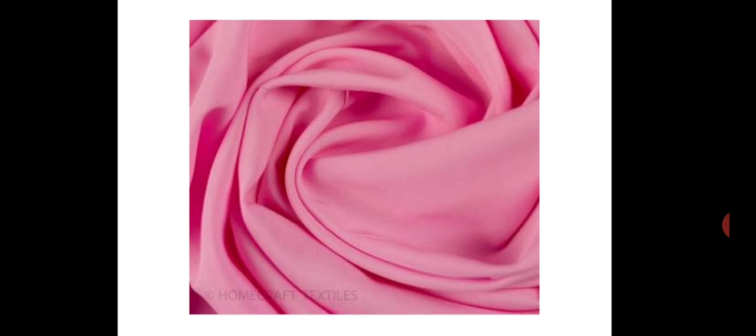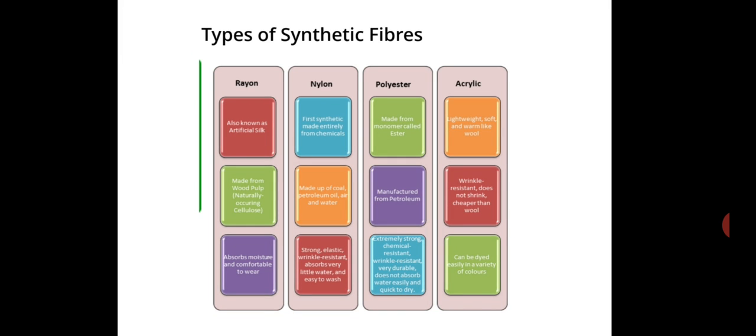Here you can see the example of rayon. This cloth is rayon, right? So you can see the shine in this cloth. So it looks like silk, but it is an artificial silk. About silk, we have already learnt in your previous classes that silk is prepared from silkworm, right? Sericulture, we have learnt about it. So silk is a natural fiber, and it looks very shiny, very good, but it is expensive. So an artificial silk is made in laboratories by scientists, and that is known as rayon.